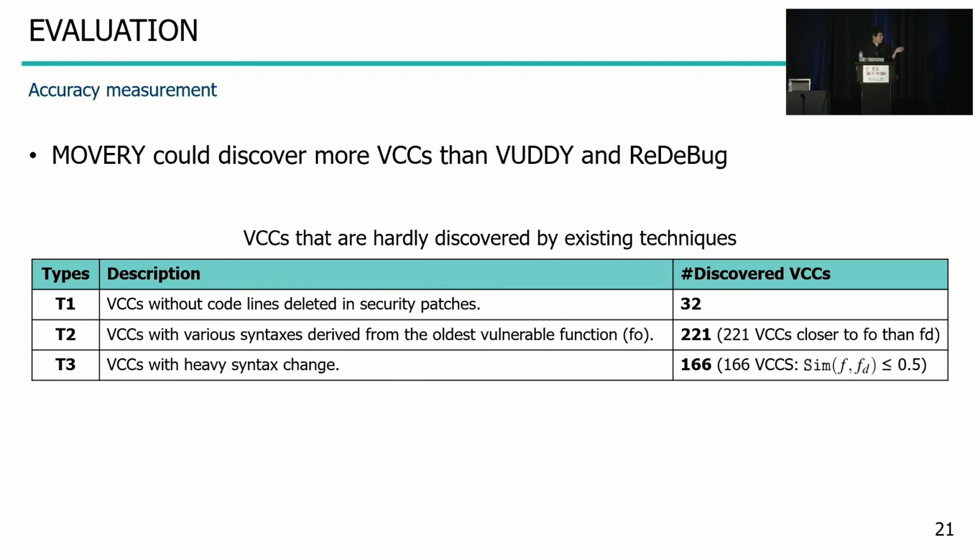In particular, the following 3 types of vulnerable code were hardly discovered by ReDeBug and VUDDY. If the propagated vulnerable code does not contain all the code lines deleted in the patch, if the propagated vulnerable code was derived from the oldest vulnerable function, or if the propagated vulnerable code has undergone heavy syntax changes, existing approaches fail to detect the propagated vulnerable code. But MOVERY, which collates the oldest and the disclosed vulnerable functions and considers only the core lines, can address these types of propagated vulnerable code.